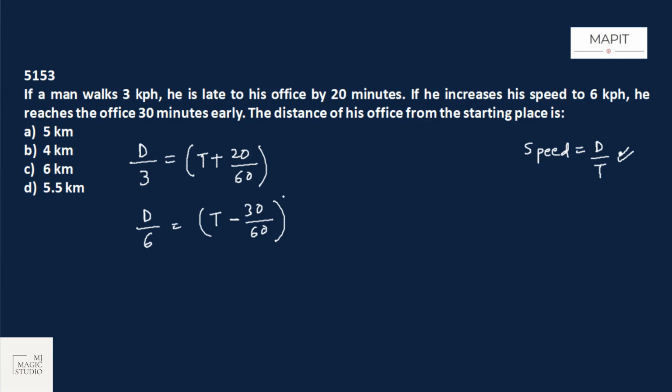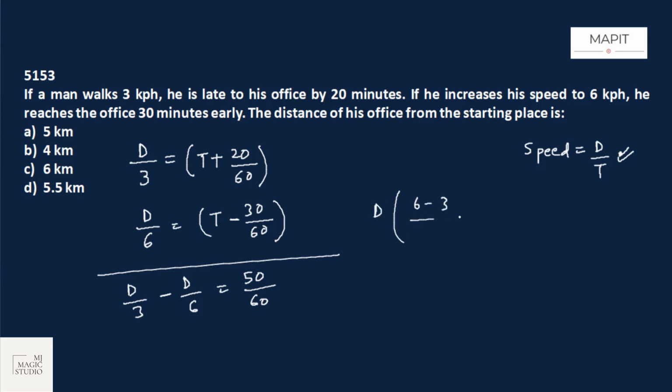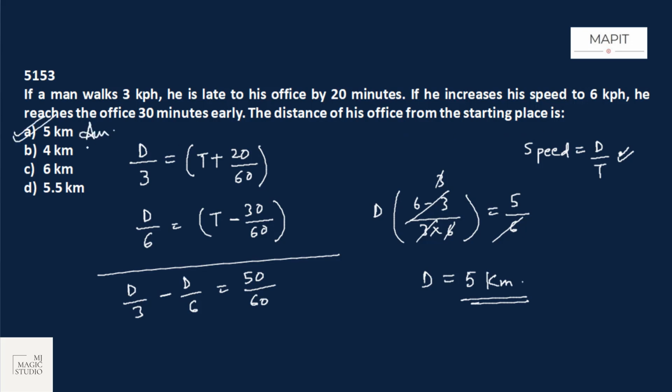The distance of his office from the starting point. We just need to solve this. If we deduct these two, we can get the answer straight away. d by 3 minus d by 6 equals t, t gone, 20 by 60 plus 30 by 60, that would be 50 by 60. So d common, 6 minus 3 upon 3 into 6 equals 5 by 6. 3 gone. d equals 5 kilometers. The distance of his office from the starting point is 5 kilometers. We have that in option A.